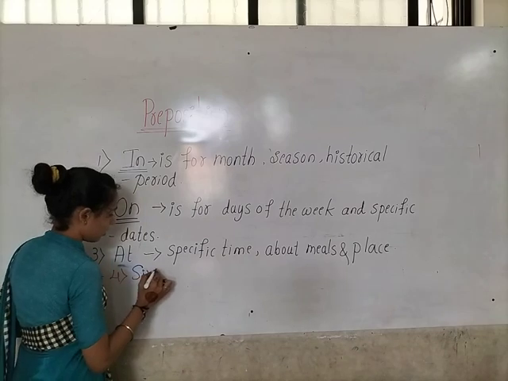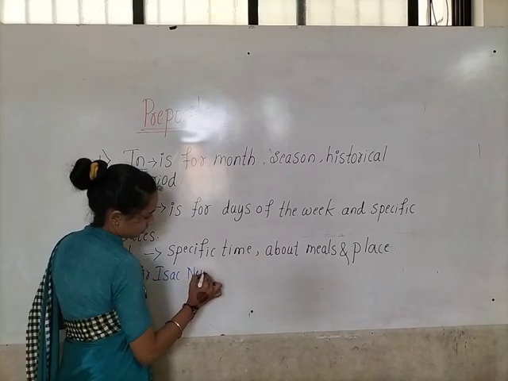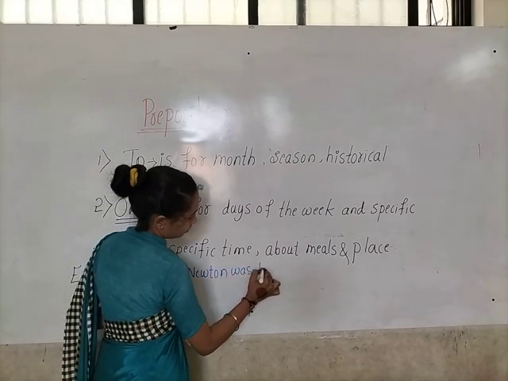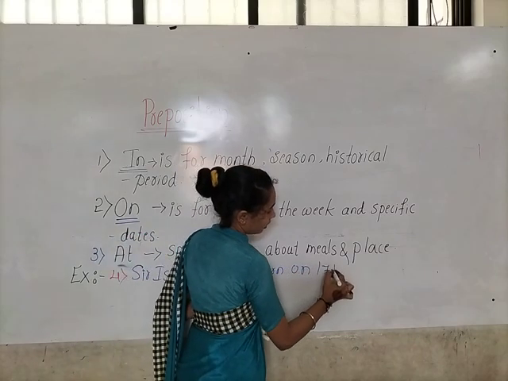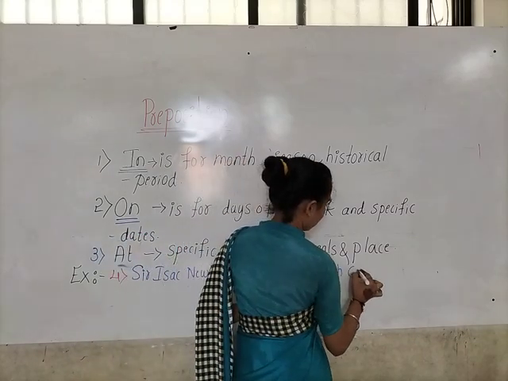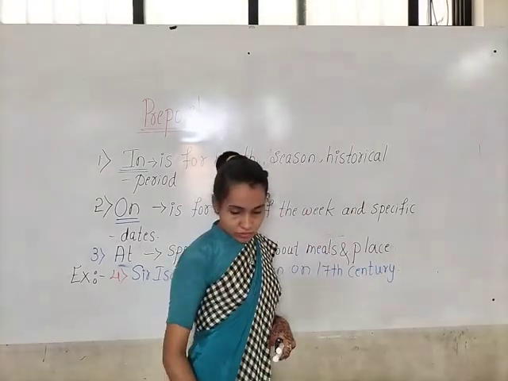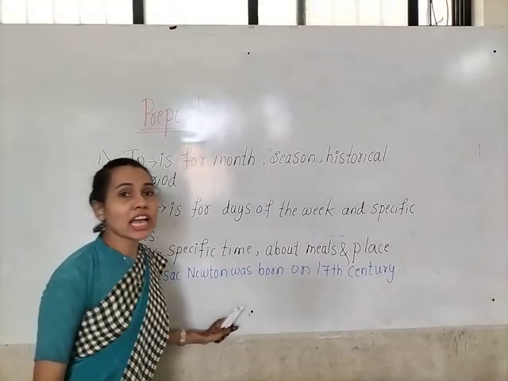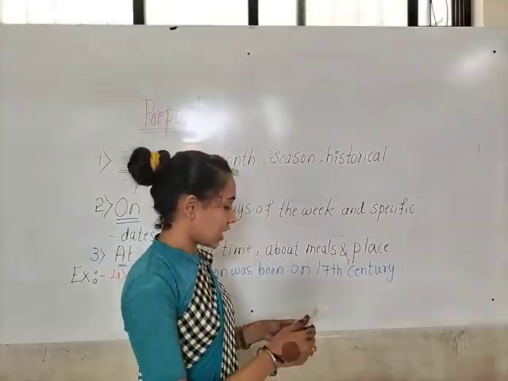Sir Isaac Newton was born on 17th century. So here children, Sir Isaac Newton was born on 17th century.